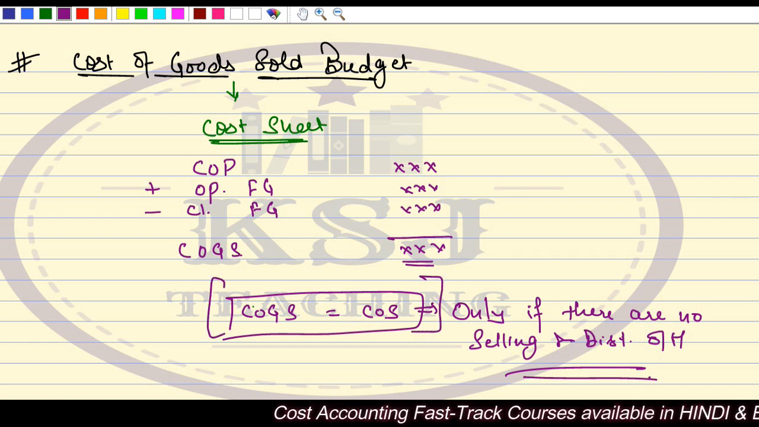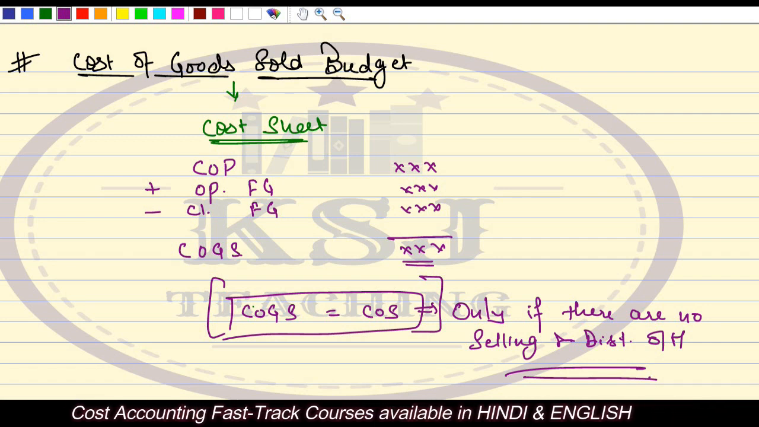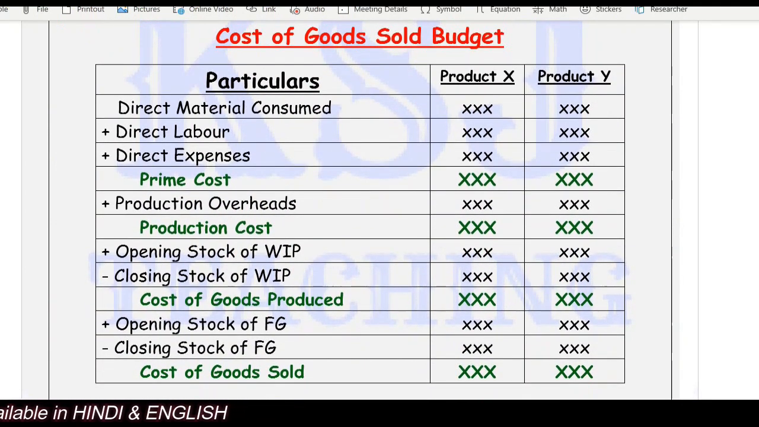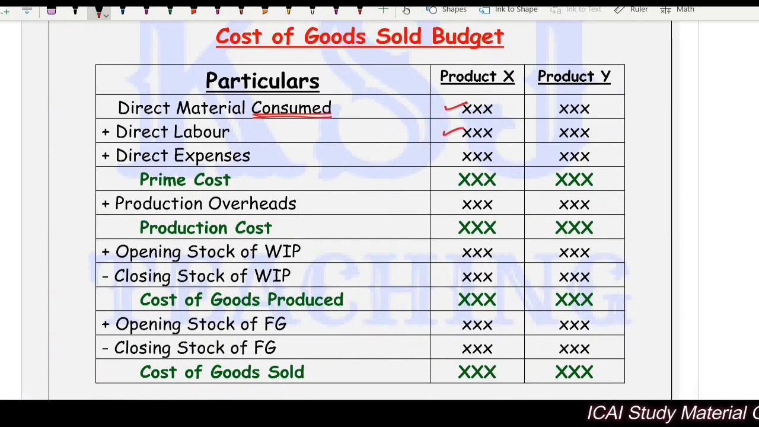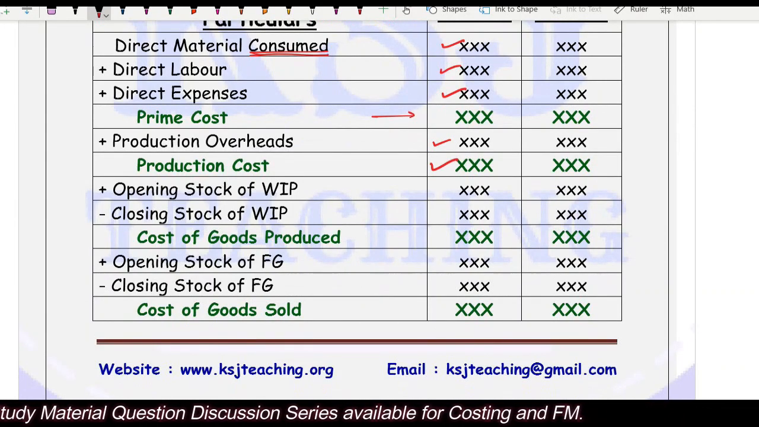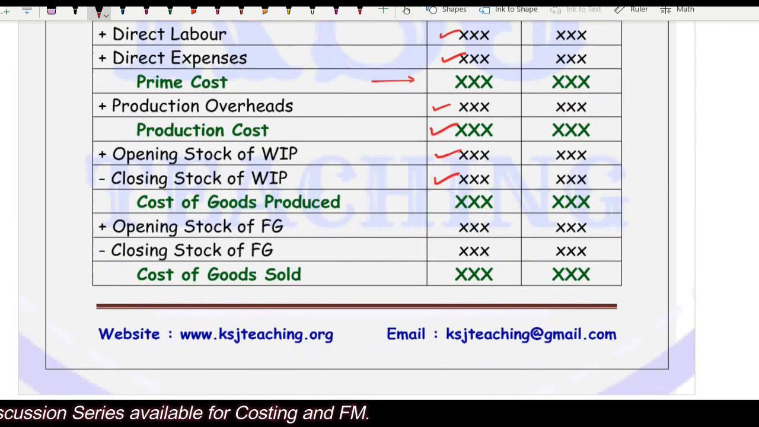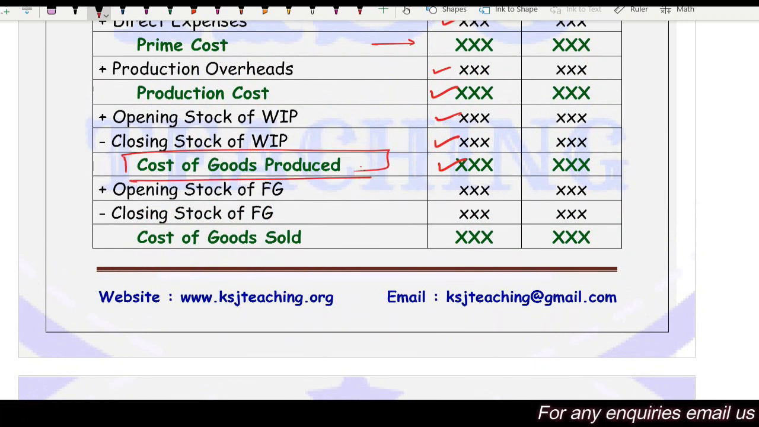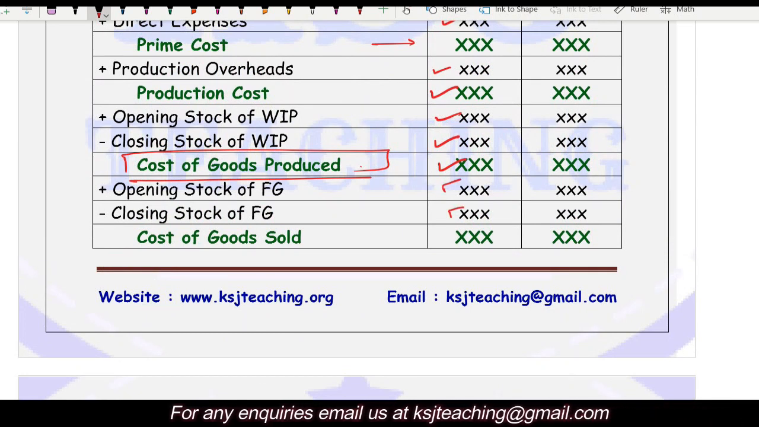So this is how the cost of goods sold budget is to be prepared, in the same way as we have been doing in the cost sheet. There is no difference in that. Direct material consumed plus direct labor plus direct expenses gives you prime cost. After that, adding production overheads gives you production cost. Add opening stock of WIP less closing stock of WIP, and you get the cost of goods produced, the budget we started in the last lecture. After that, the opening stock of FG and the closing stock of FG will give you cost of goods sold.